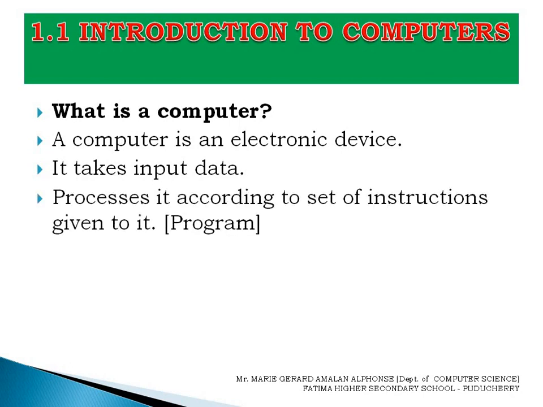There are various programs for various purpose. We can't use the same program for all the purpose. The program which we write can be used only for that particular purpose. For example, addition. Addition means what we will do? A plus B. We can use plus only for addition. We can't use that symbol plus for subtraction. The same way, set of instruction means program. Program written for a particular purpose can be used only for that particular purpose.